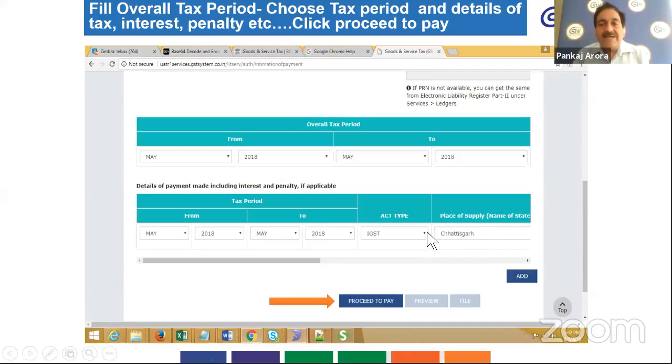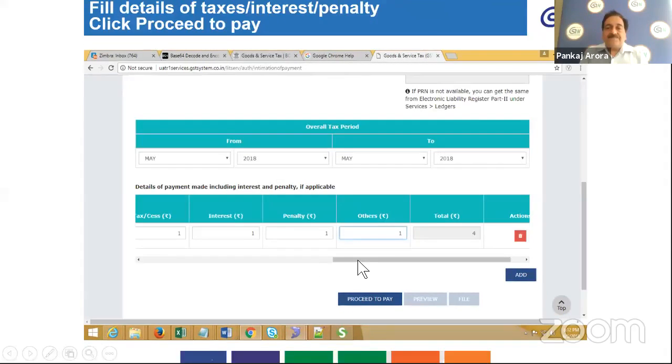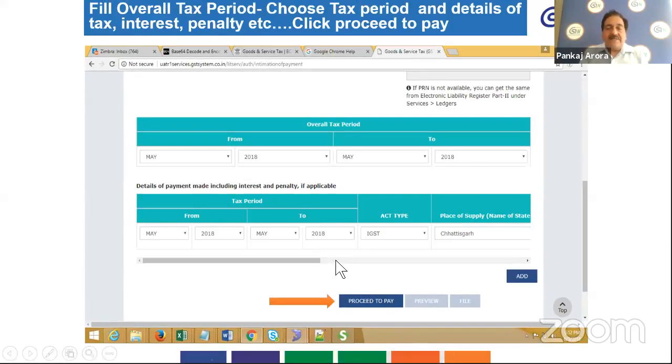So here it is pertinent to mention that in case of IGST, it will ask me to indicate the place of supply, and I will have to use the scroll bar to move to the right to enter further details.